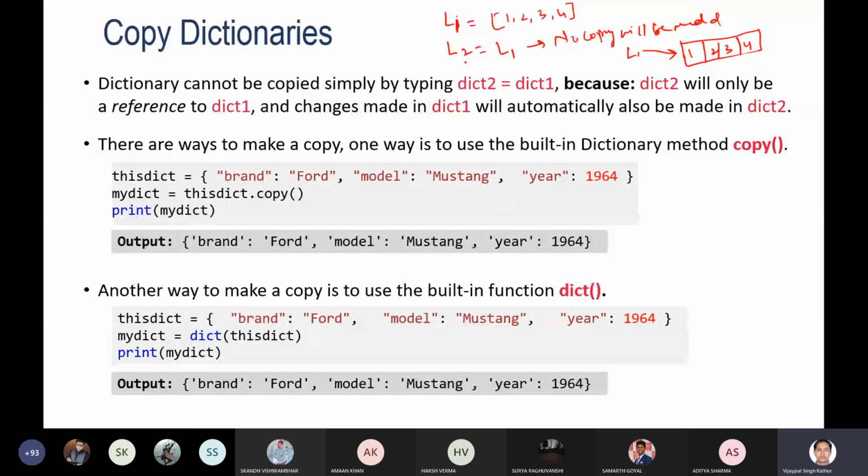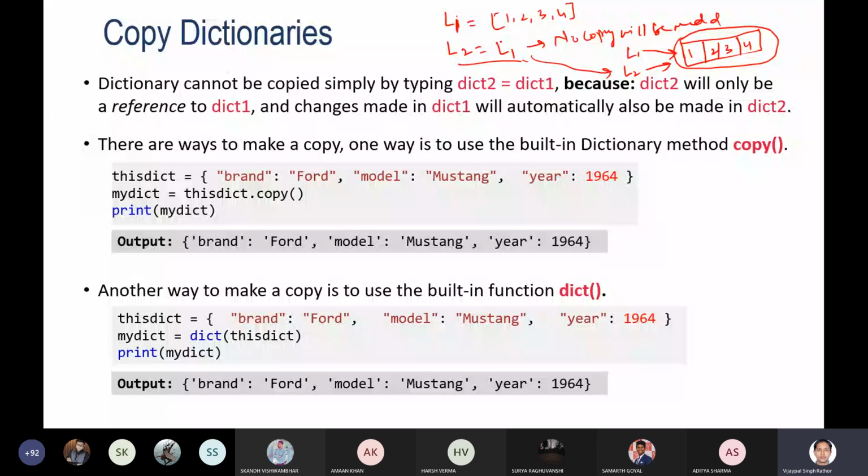If you want to make a copy, then in the list, as we have seen, for l2 you need to write l1 and then specify your colon. So a whole new memory will be created for this l2, and all the items will be copied here.